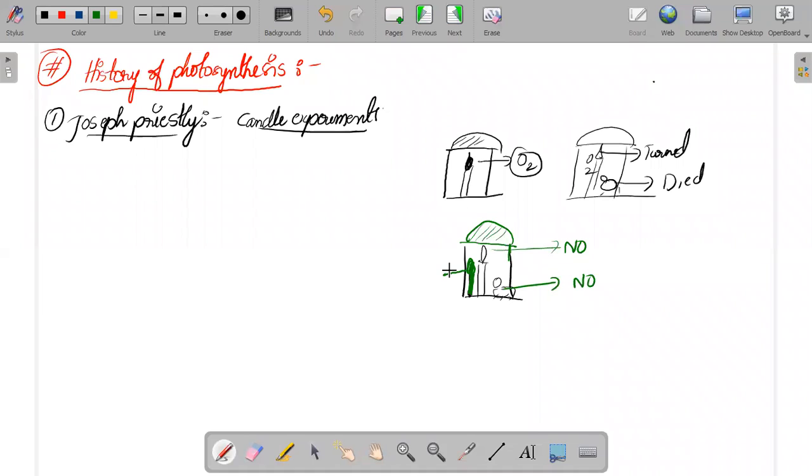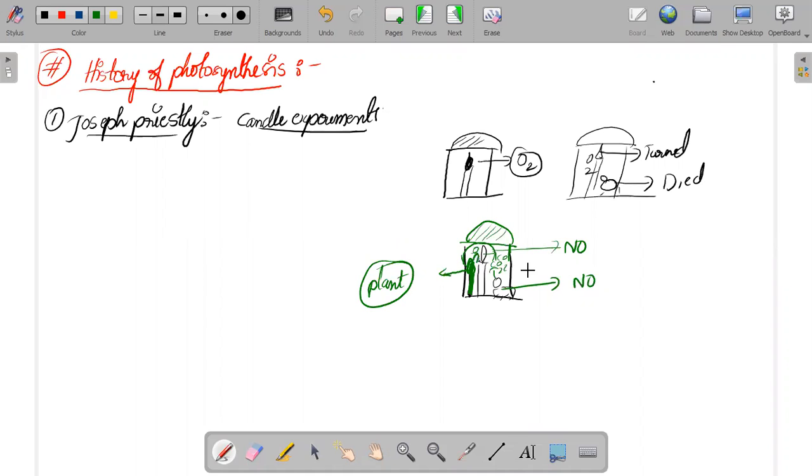Because in this case you have kept a plant. So what will happen? The carbon dioxide released by the candle and by the mouse is taken by whom? It is taken by the plant. And in return, what is the plant doing? It is providing oxygen.